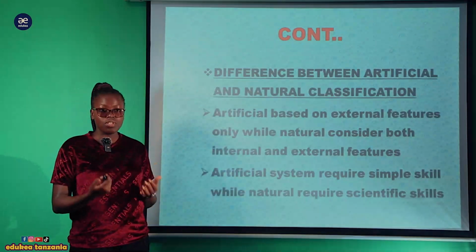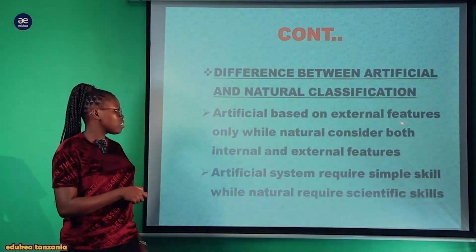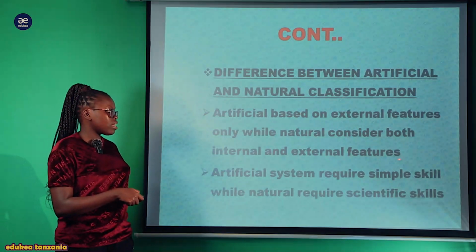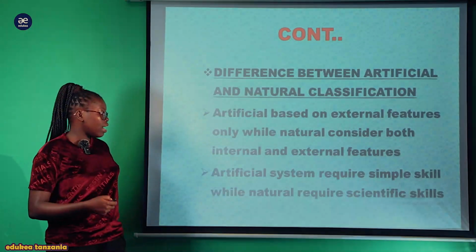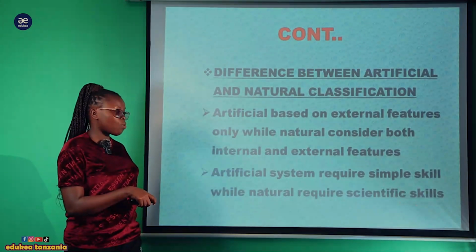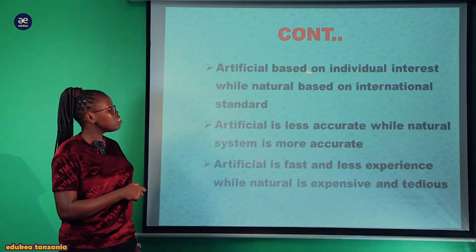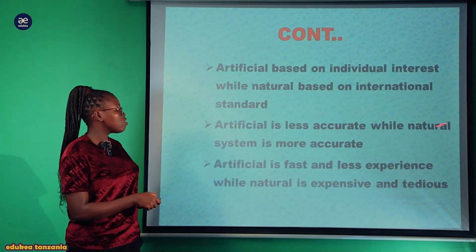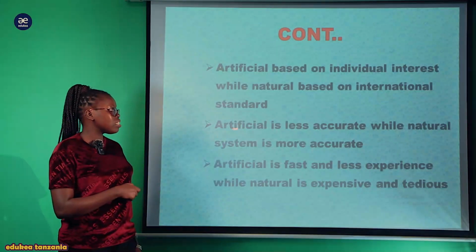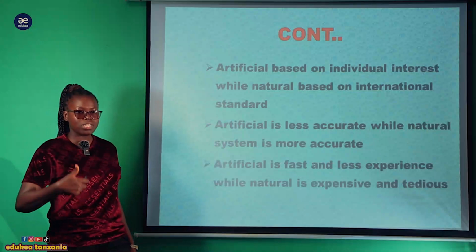Now, what are the differences between artificial and natural classification systems? The first one, artificial is based on external features only, while natural considers both internal and external features. The second difference, artificial system requires simple skill, while natural requires scientific skill in the grouping process. Also, artificial is based on individual interest, while natural is based on international standard. The other difference is that artificial is less accurate, while natural system is more accurate because it can be subjected to scientific